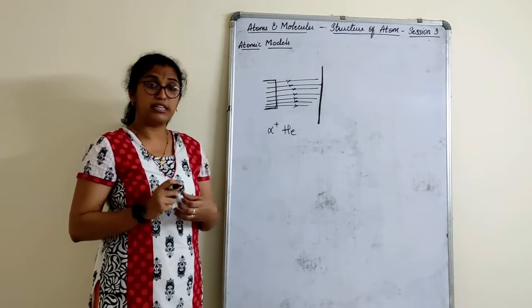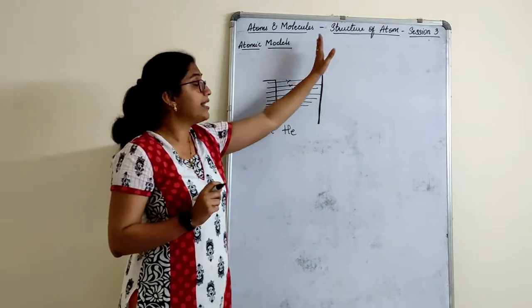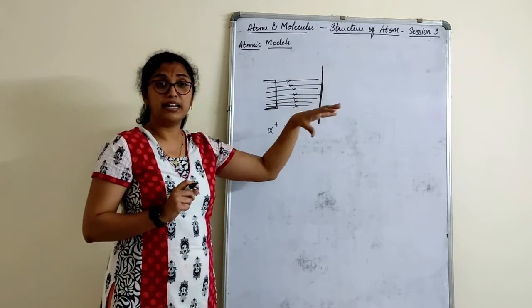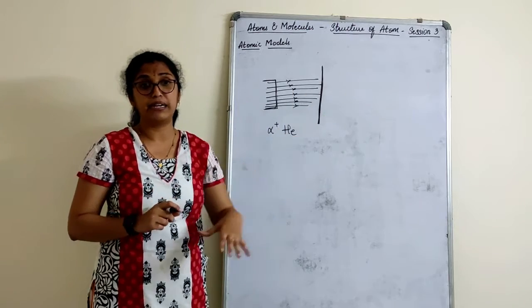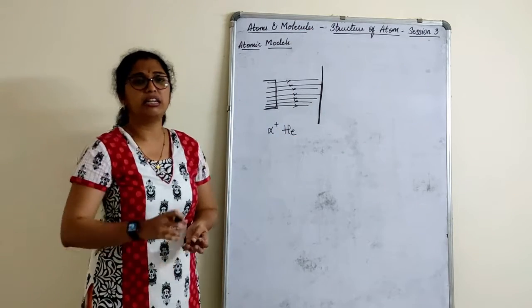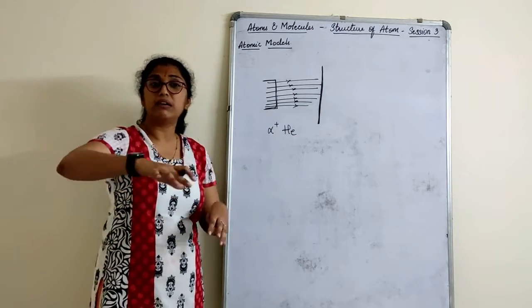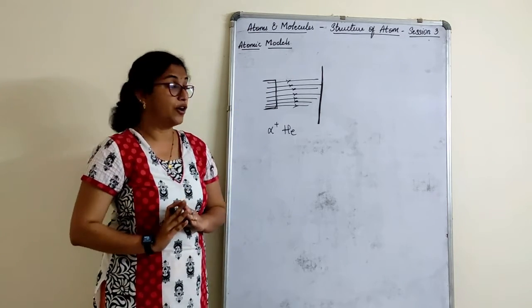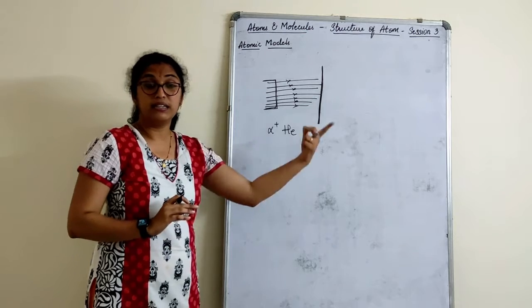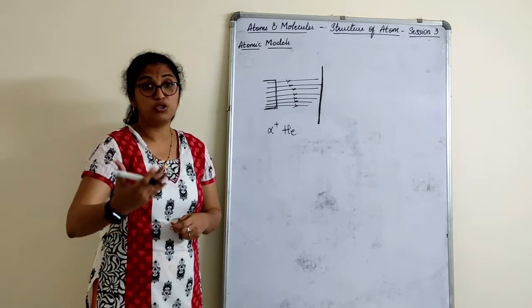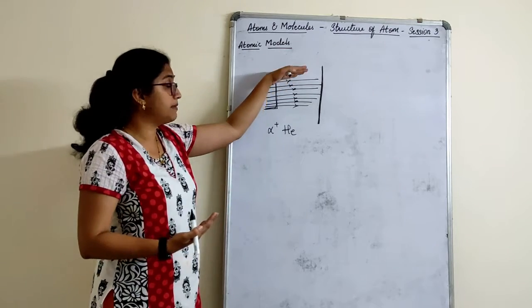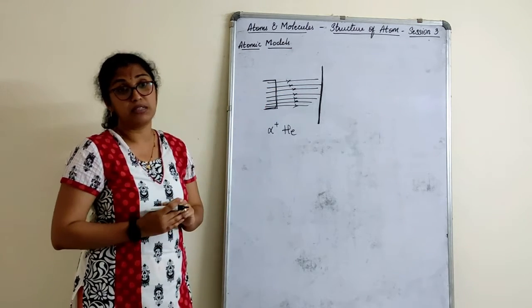So he chose an experiment in such a way that he placed a gold foil and bombarded that gold foil with alpha particles. Not 10 or 15, but thousands, 10,000, many alpha particles he started bombarding on the gold foil. Once he did this experiment, there should be some conclusions from this experiment.